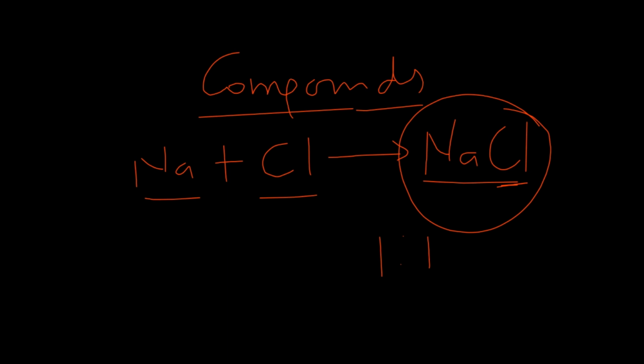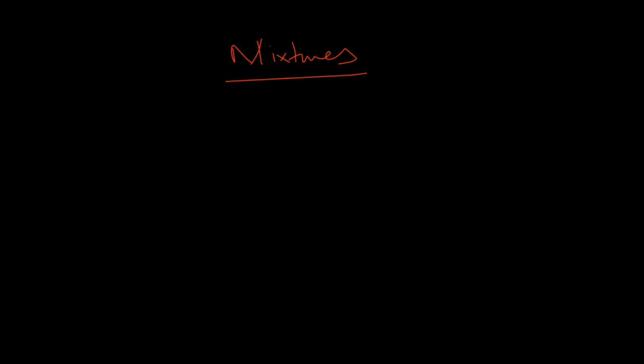So let's move on. We are done with compounds. We'll be looking at compounds in detail in another video. Today's class is just for classification's sake. So now let's move on to mixtures. Because we've done elements and compounds, let's look at the mixtures. You form mixtures when you have two or more substances joined together.